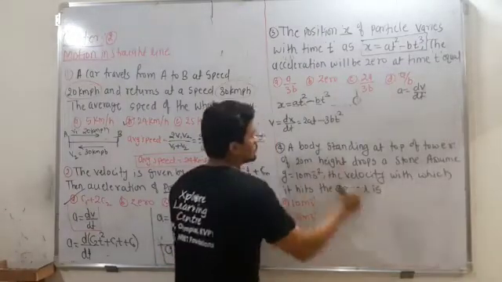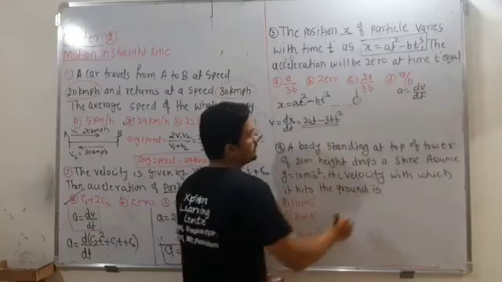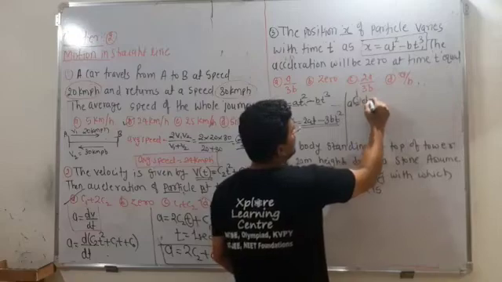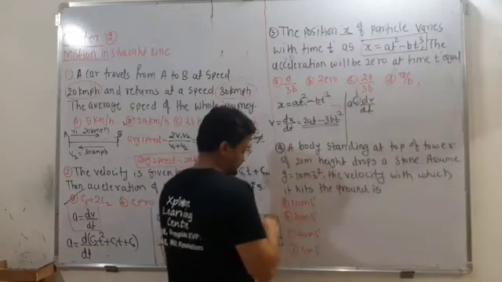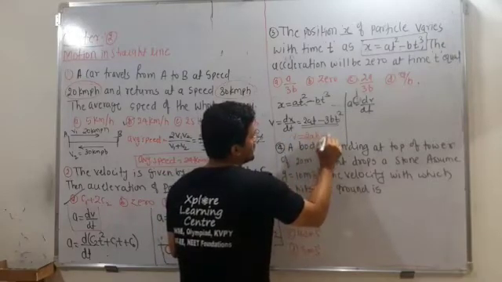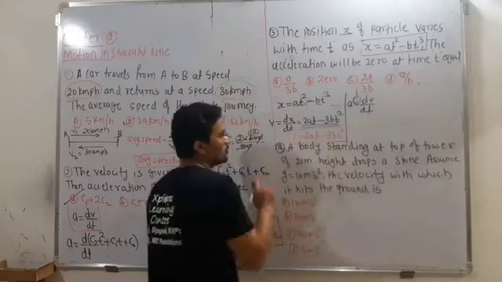So this is the velocity you got: 2at minus 3bt square.